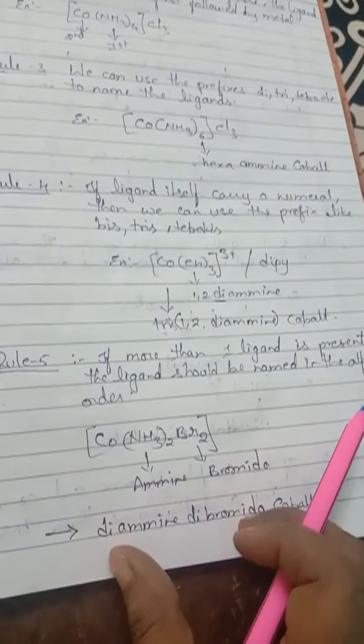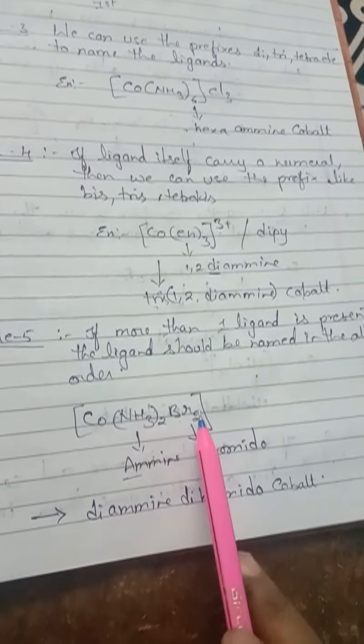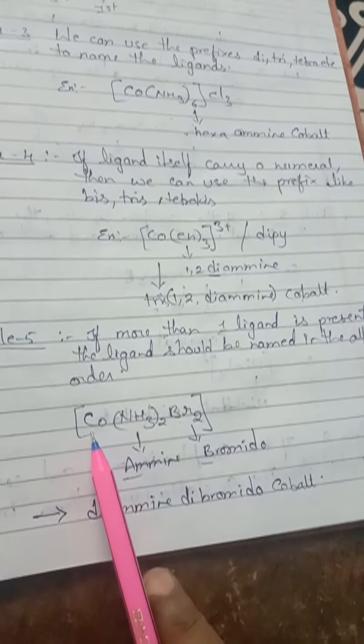And the fifth rule, if more than one ligand is present, what do you have to do? You have to follow alphabetical order. Look at here in this example, Co(NH3)2Br2. This one is amine, this one is bromido. So which letter will come first, children? Either A or B in the alphabet. A will come first. So the name will be diamminedibromidocobalt. I hope you are clear with this.